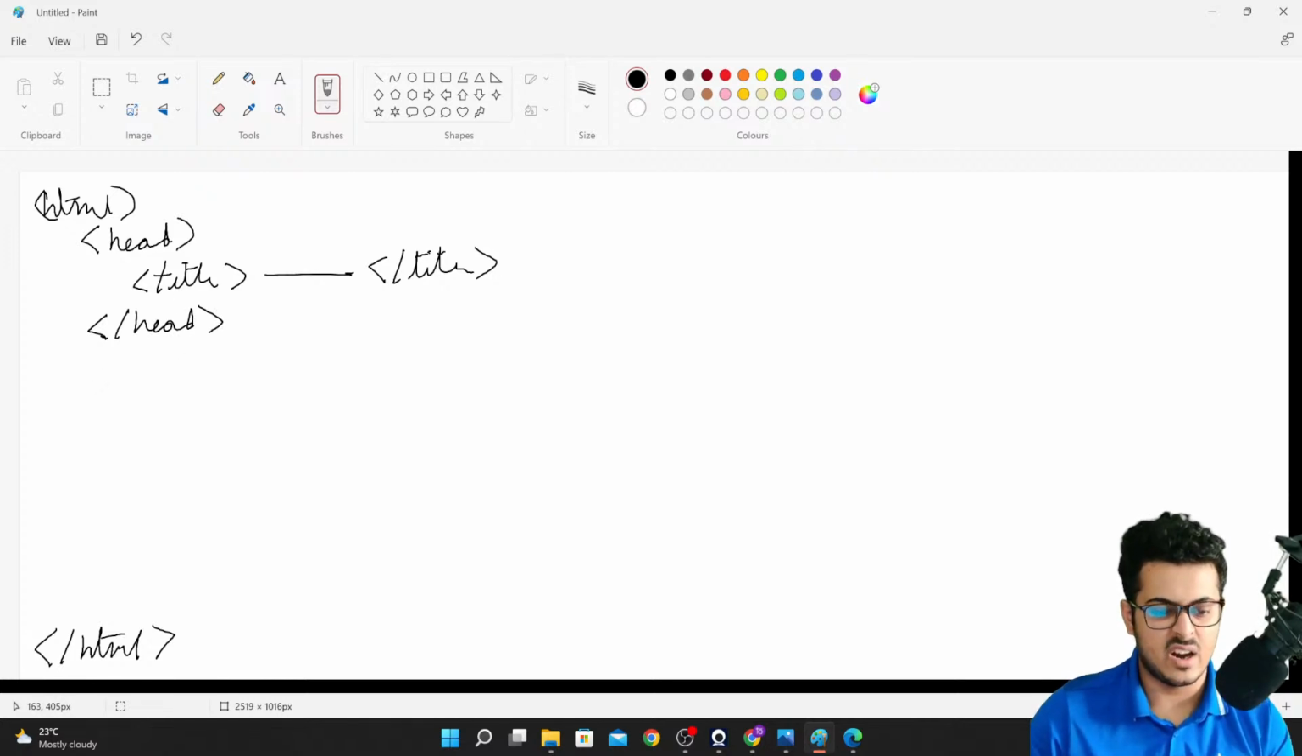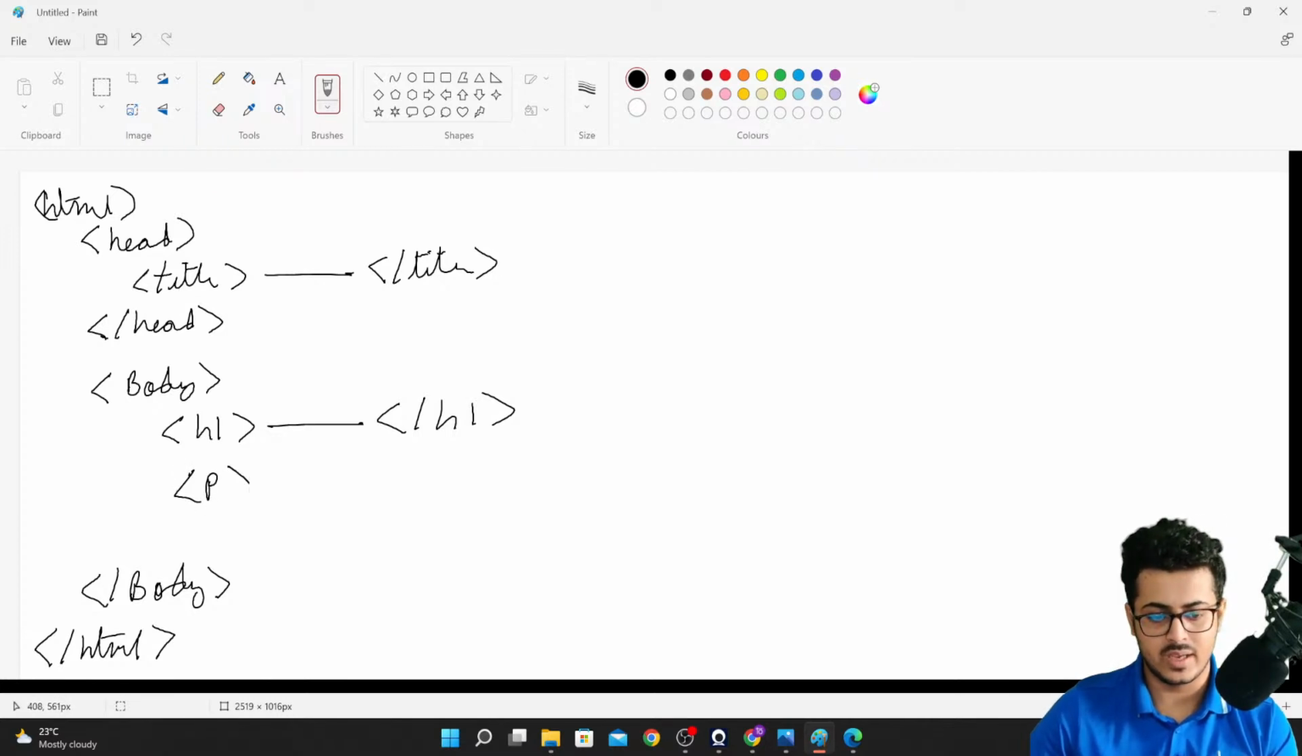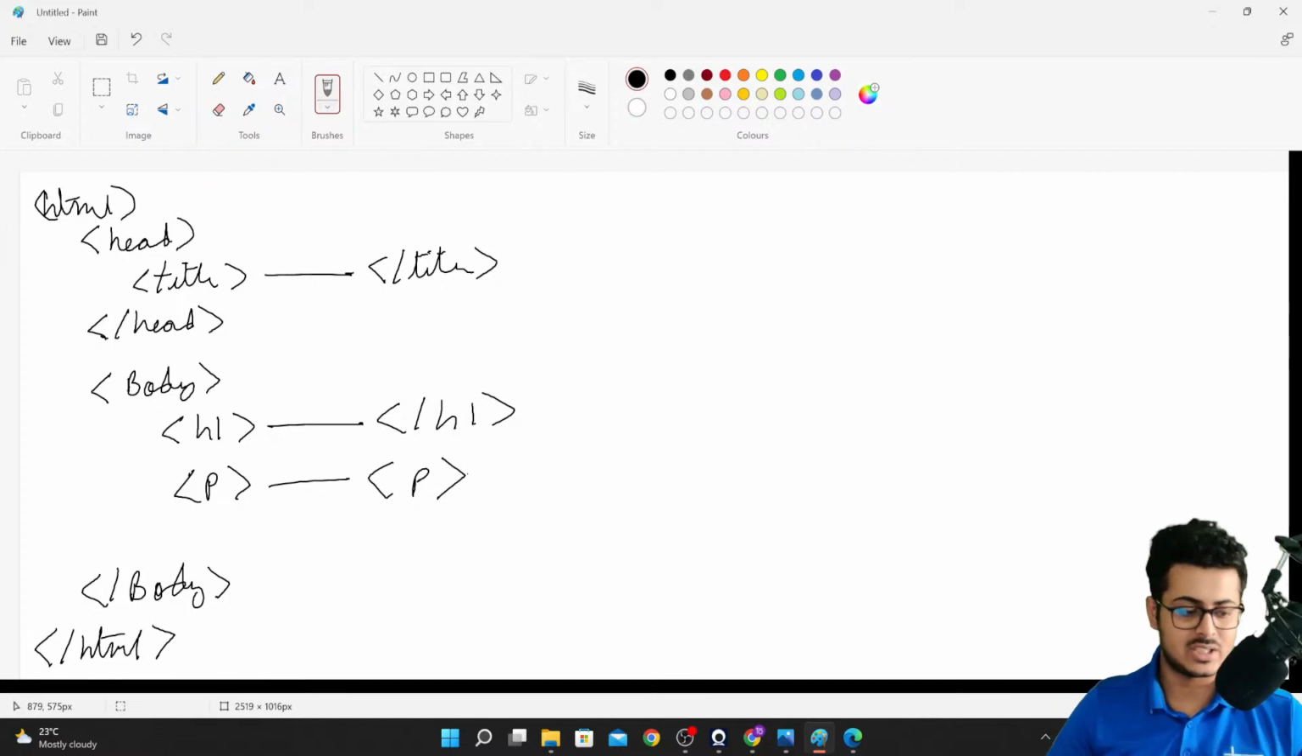Now you are having a body tag right over here. Inside the body tag, you need to close the body tag as well. Inside the body tag, you are having, let's say, an h1 and the paragraph tag. An h1 tag is basically your heading tag that makes things look bold and big.